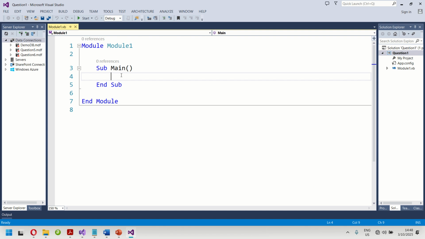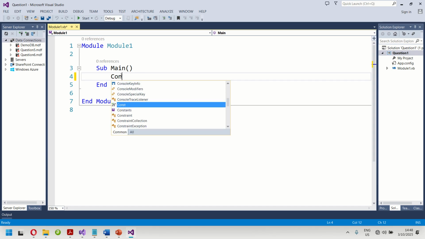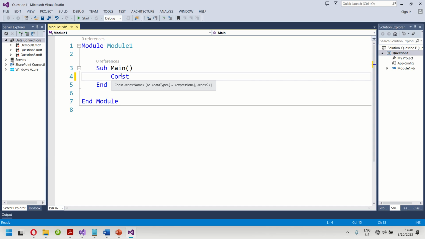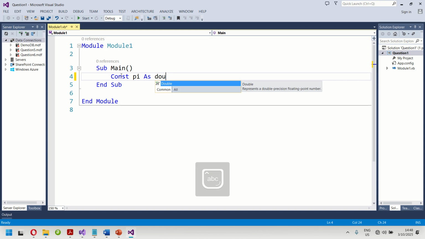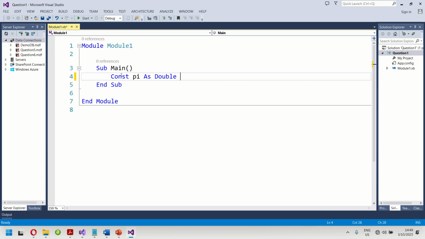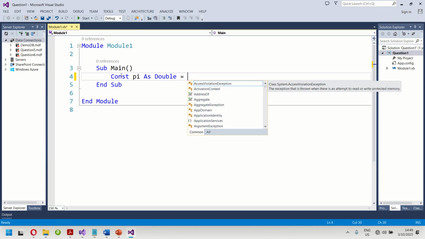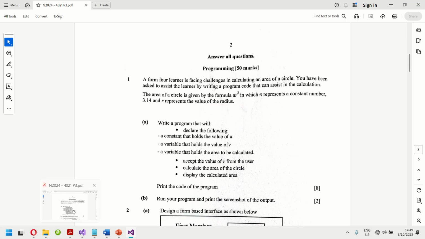So we need to declare a constant called what? Pi. When you are declaring a constant, you use the reserved word what? Const. So const pi as double. And the moment you declare a constant, you need to give it a value. So we give it a what? The value. The value we were given is 3.14.